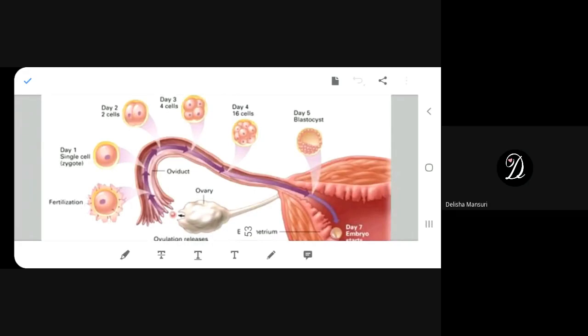Each sperm is a single cell. I repeat, each sperm is a single cell. Is it right or wrong? Fast, fast, beta. You don't have to think about it. Each sperm is a single cell. True. True. Very good. Excellent.